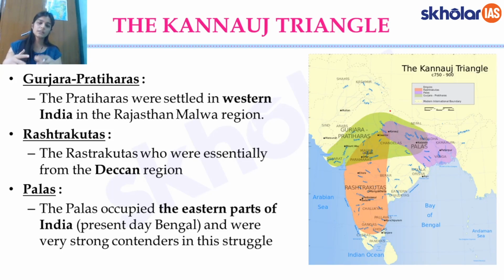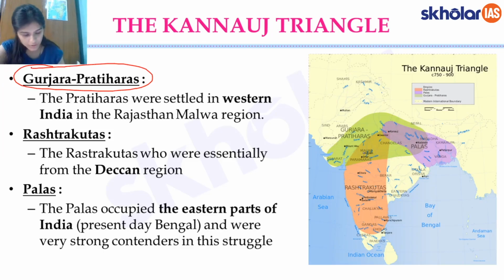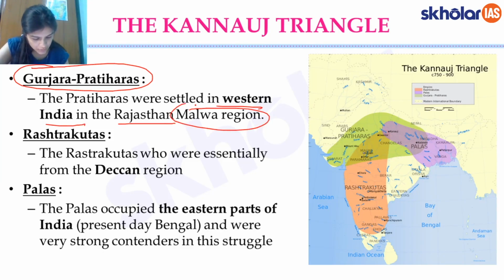Now, Kannauj triangle is another term which is sometimes used by historians to refer to this famous triangle which is formed between these 3 powers fighting for the same spot. So if you look at the dynasty Gurjara Pratiharas, they were ruling in western India, in Rajasthan, in the Malwa plateau region, basically Rajasthan and the south of Gujarat. You can see this region.